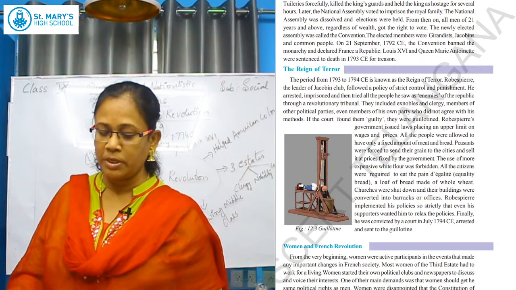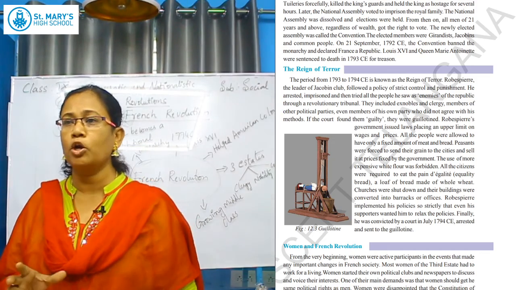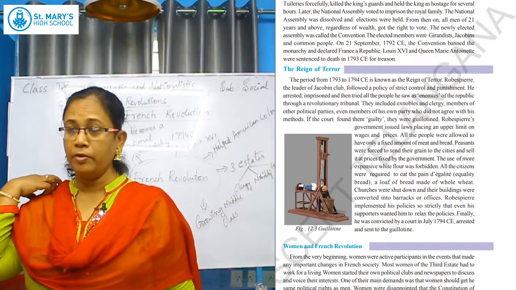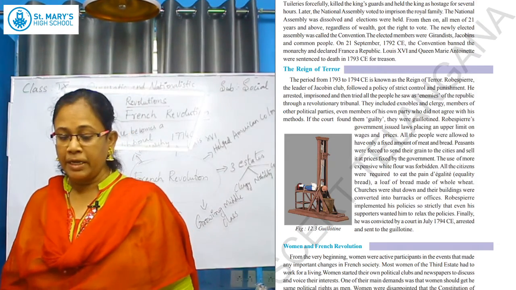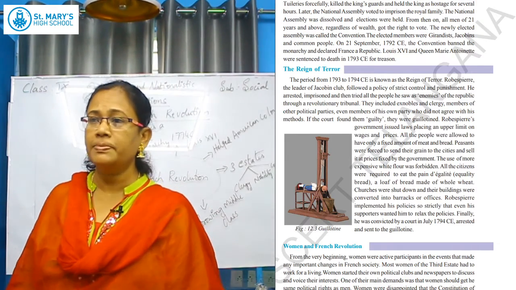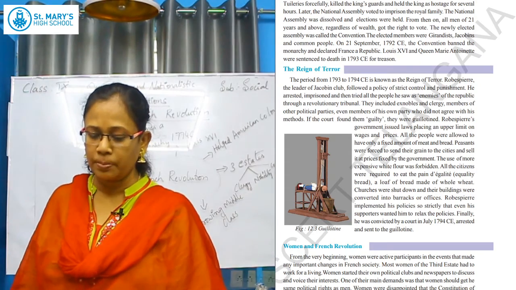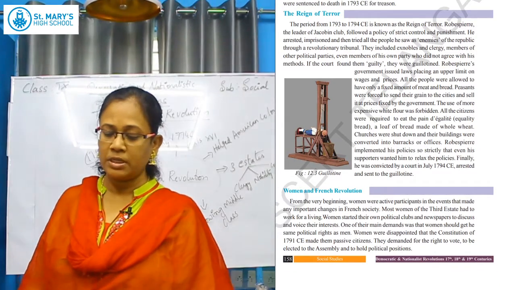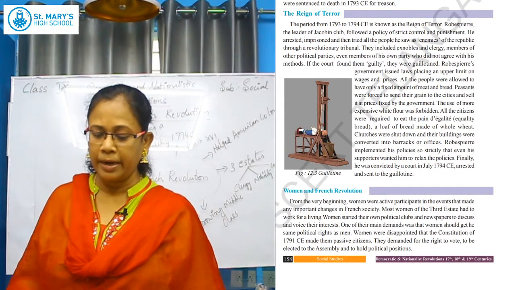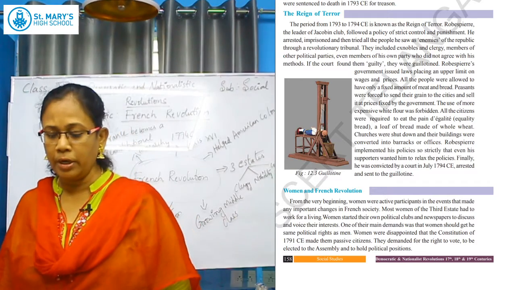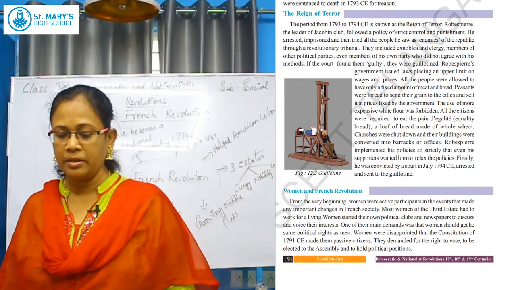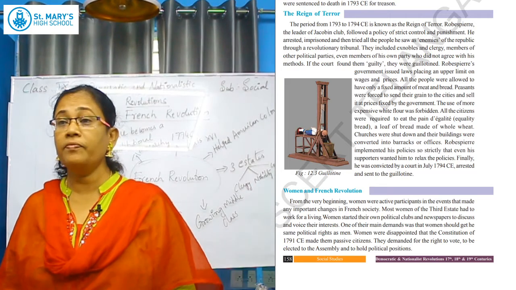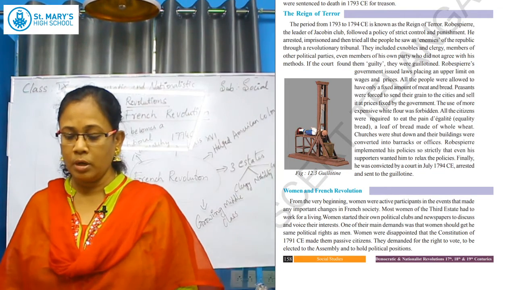Why? Because Robespierre was there, he was a leader. We have seen the Jacobin club. Who was the leader of this Jacobin club? Robespierre was the leader and he was a very strict man. He kept strict control and gave strict punishments to the people. Even his own people he would not spare. So he arrested, imprisoned and tried the people who were against his rules. That included all the ex-nobles, clergy and political parties, whoever was not listening to him. He felt they were guilty and he used to guillotine them.